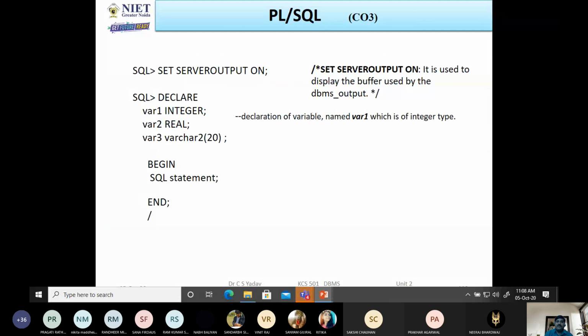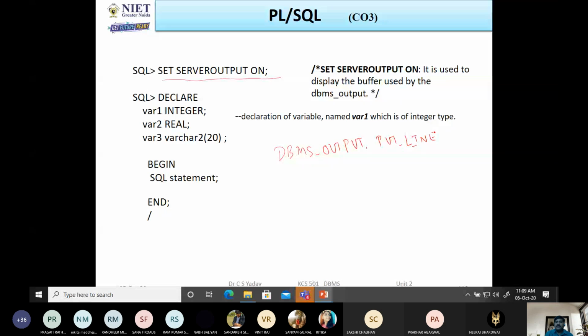And in PL/SQL, if you want to show any output on the monitor, you have to write SET SERVEROUTPUT ON. Then only can we use the function DBMS_OUTPUT.PUT_LINE.